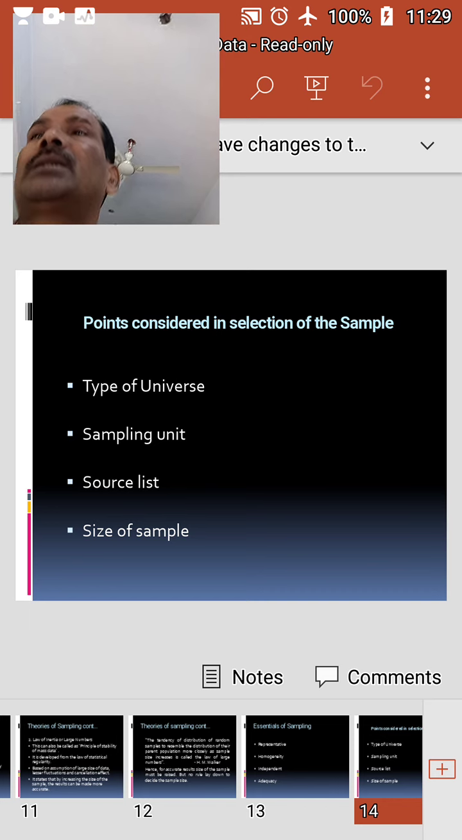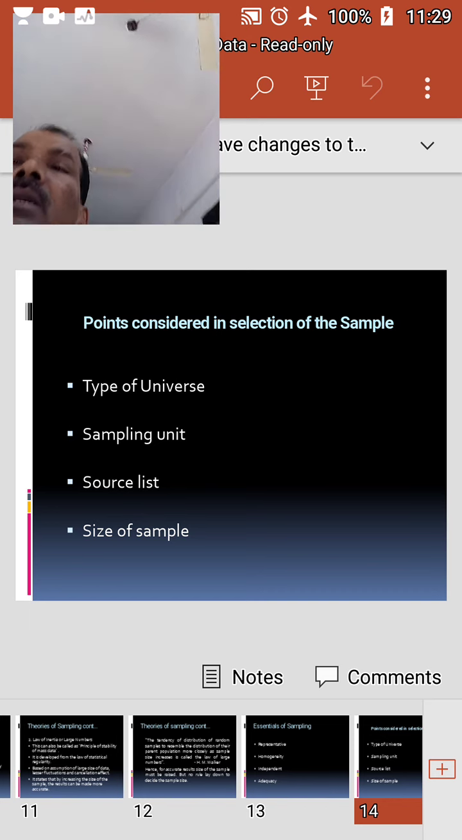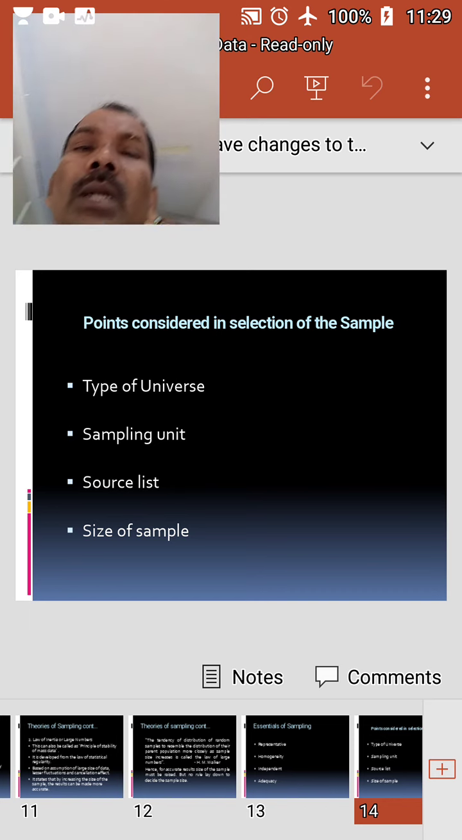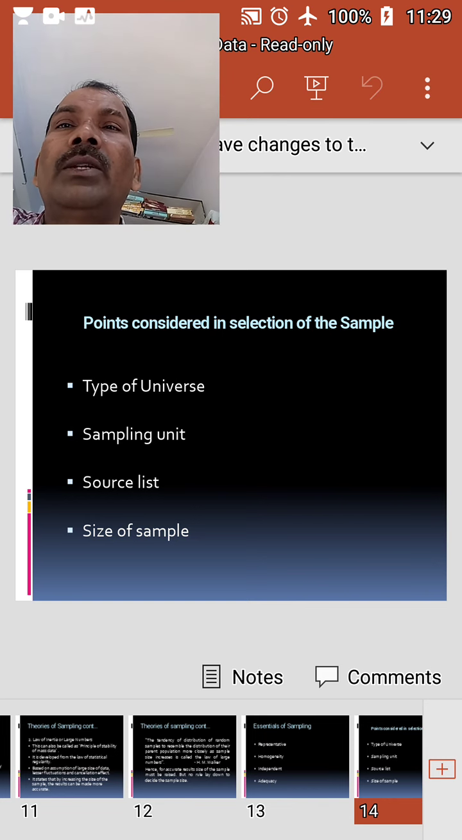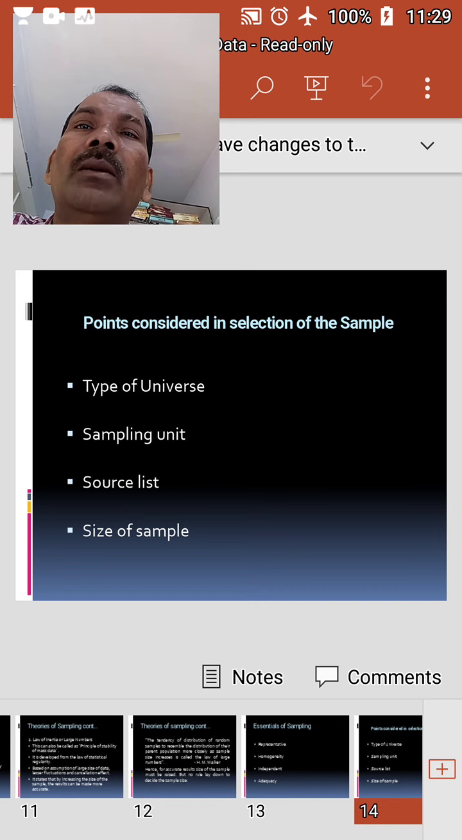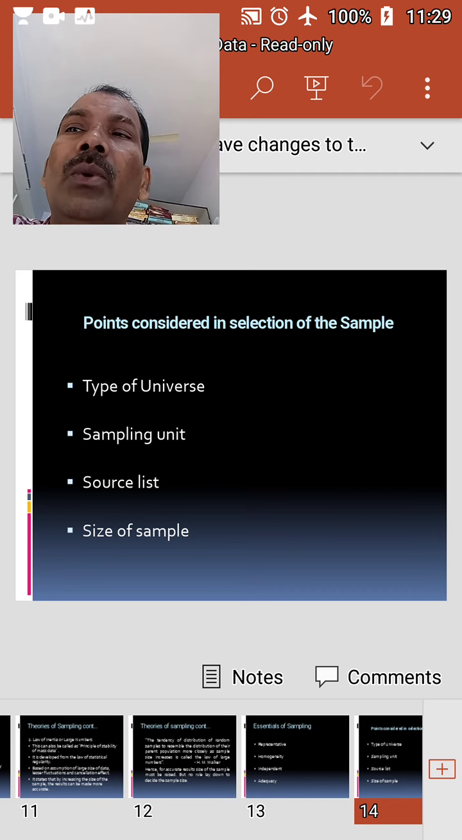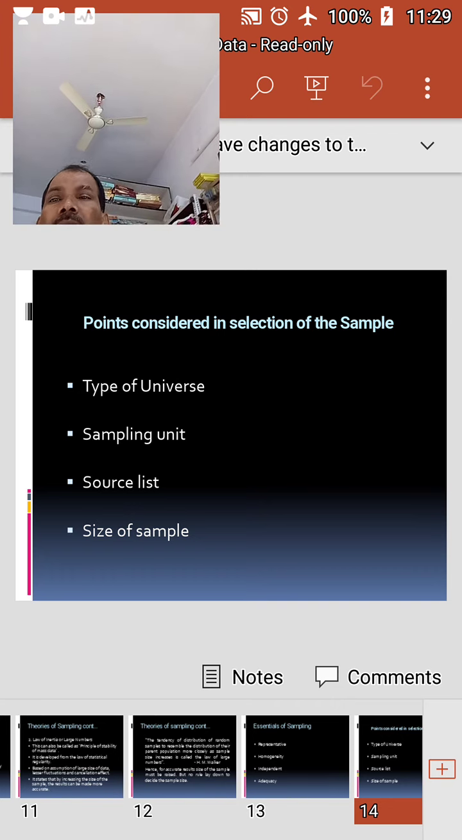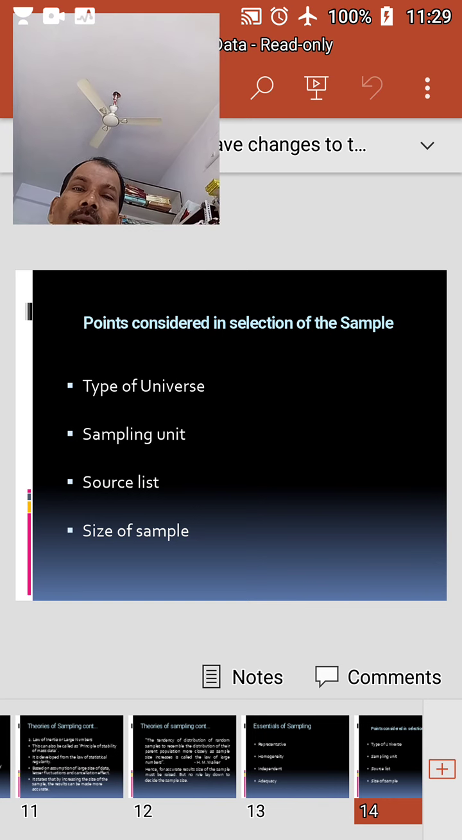And source list. Source list is the list containing particulars of various items in the universe. This enables the investigator to select and identify the samples. Such a list must be exhaustive, accurate, and reliable and must give the relevant information. This has to be prepared cautiously without repetition of units. Next, size of sample. Since sample is the basis of drawing conclusions, it must be adequate in its size.